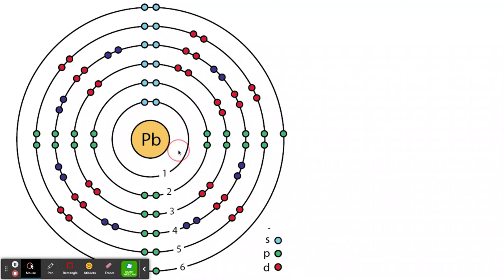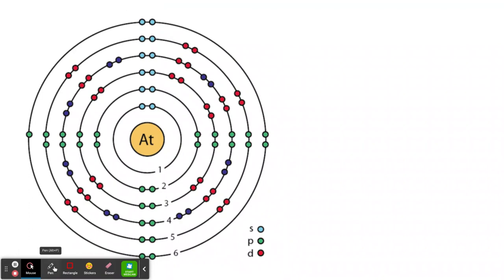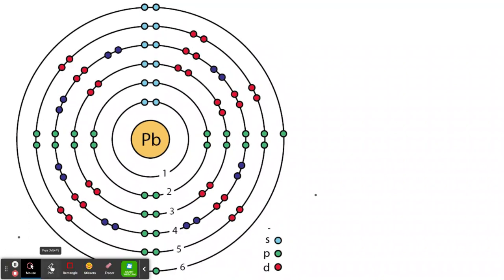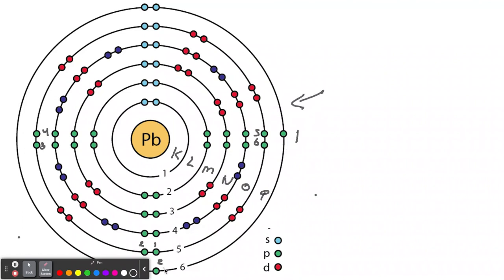Let's get our pen working first of all. Black. You can notice how the atom's getting bigger and bigger and more unstable. So we have our K, our L, our M, our N, our O, our P, getting very big. So in that O level, we have 1, 2, 3, 4, 5, 6. So it's complete. But on the valence shell, it only has 1, 2. So it needs 4 more. Lead needs 4 more to be complete.